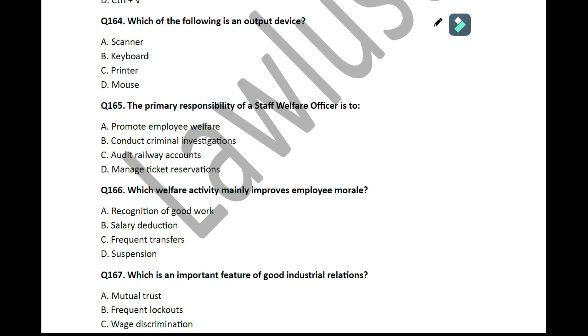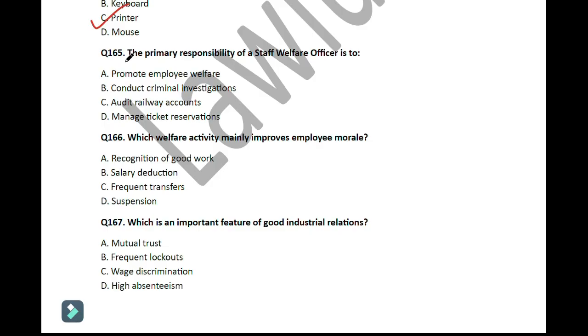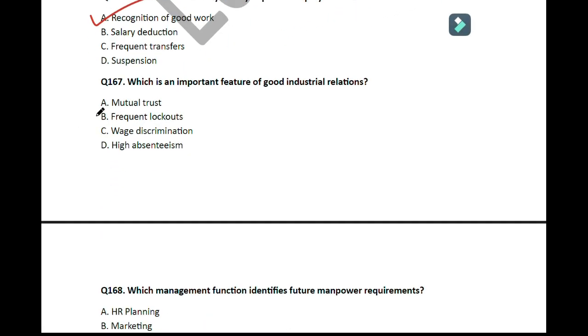Question number 164. Which of the following is an output device? So here the output device is printer. Move on to the next question. Question number 165. The primary responsibility of a staff welfare officer is to promote employee welfare. So move on to the next question. Question number 166. Which welfare activity mainly improves employee morale? So here the correct answer is option number A, that is recognition of good work. Move on to the next question.